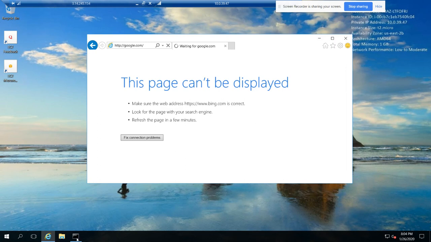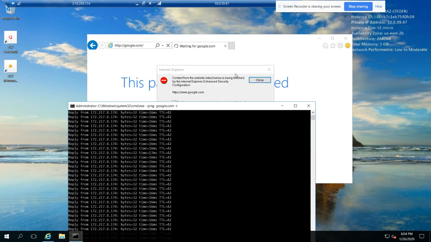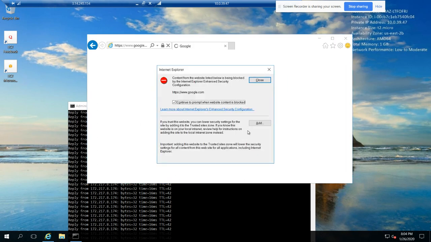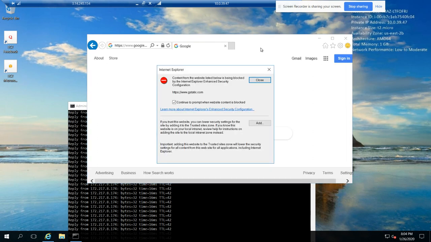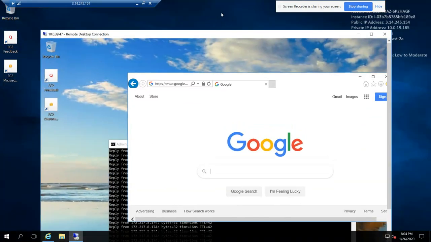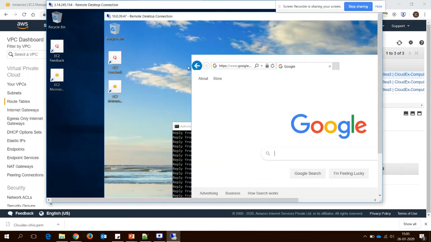Very slow. You can see it's pinging, so it will be accessible, but it's showing very slow today. Wow, it's accessible now. So guys, see, it's accessible now from my private virtual machine.